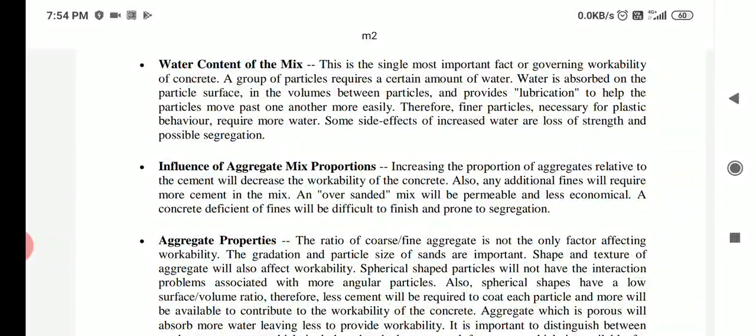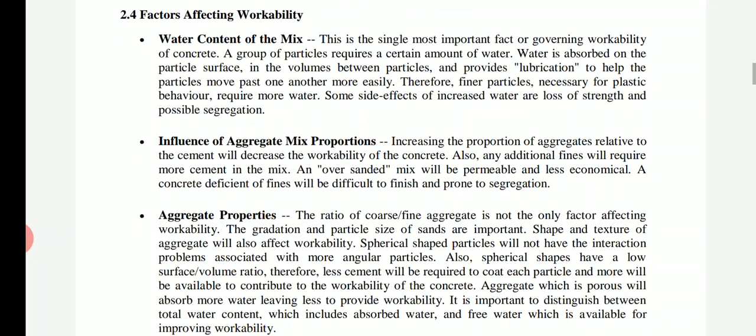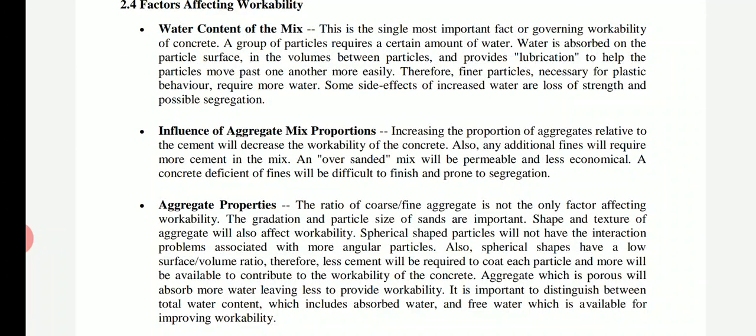Next, influence of aggregate mix proportion. Increasing the proportion of aggregate relative to the cement will decrease the workability of the concrete. Also, additional fines will require more cement in the mix. An over-sanded mix will be permeable and less economical. A concrete deficient in fines will be difficult to finish and prone to segregation.